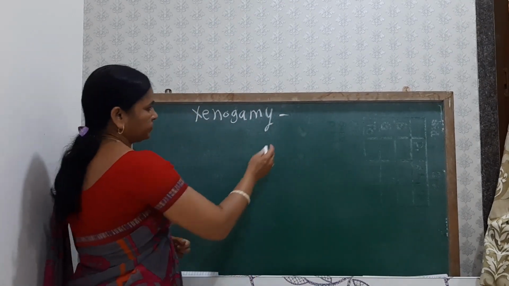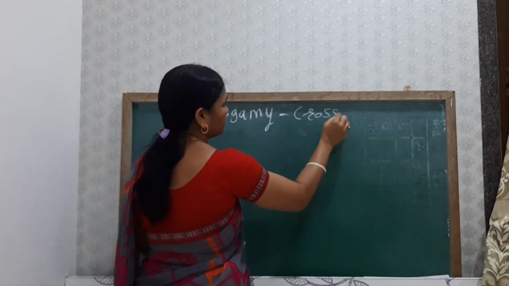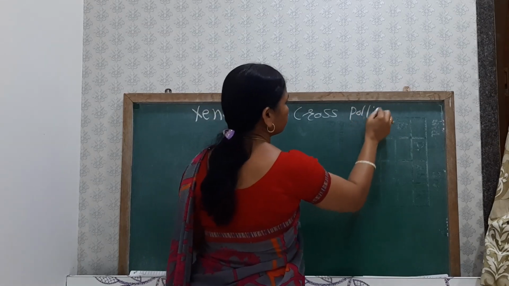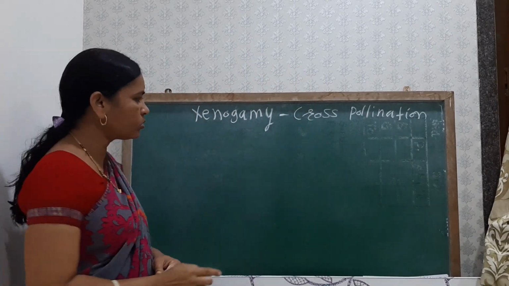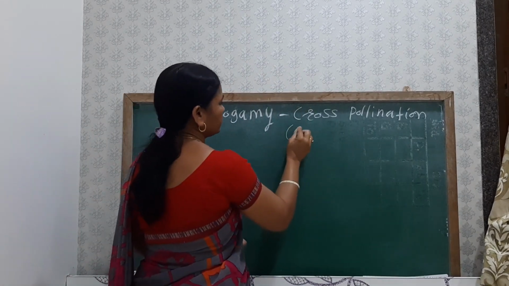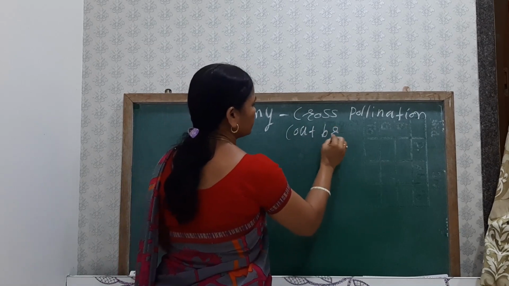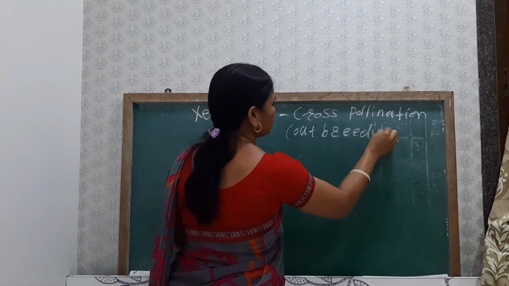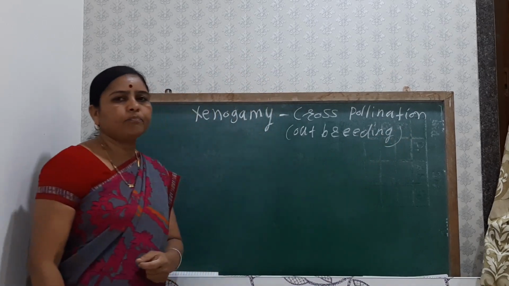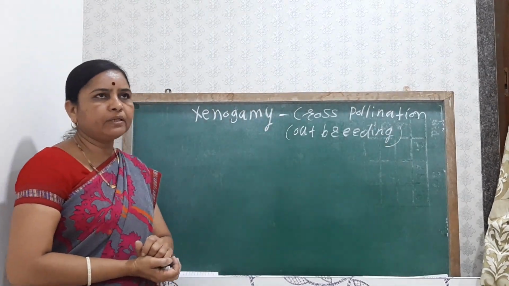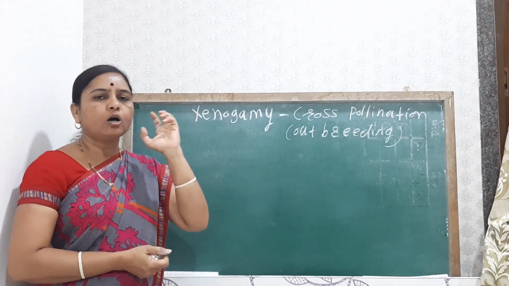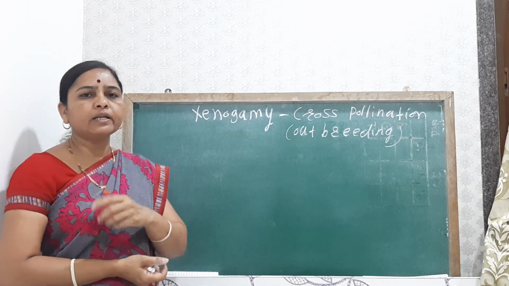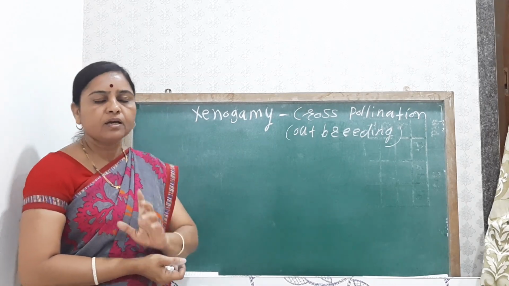Xenogamy is also known as cross pollination, or outbreeding. In geitonogamy, we see the transfer of pollen grain from the anther of one flower to the stigma of another, different flower present on the same plant.